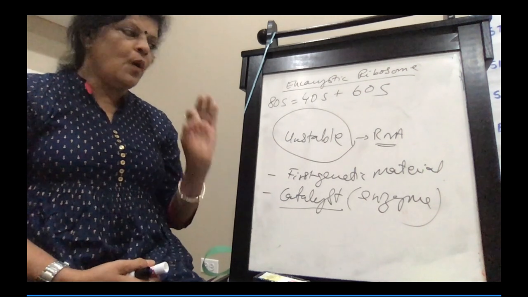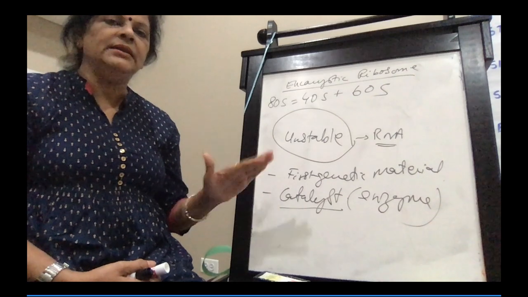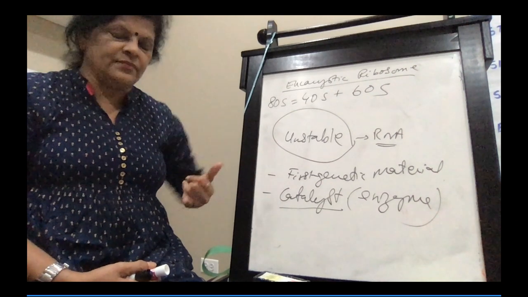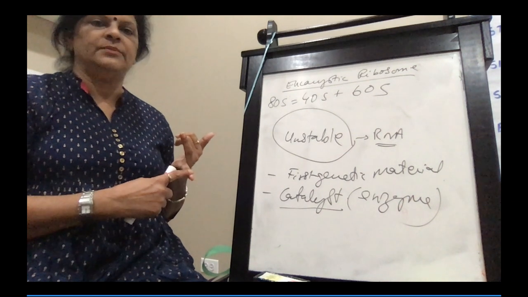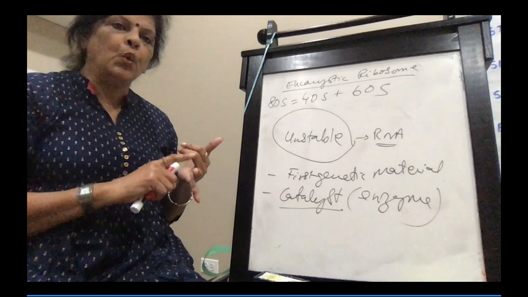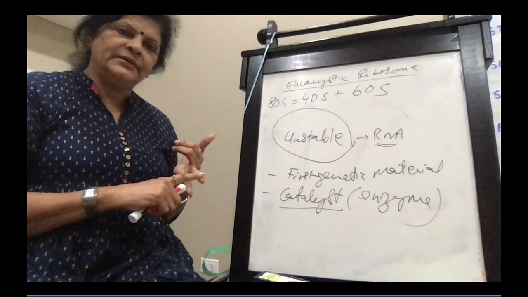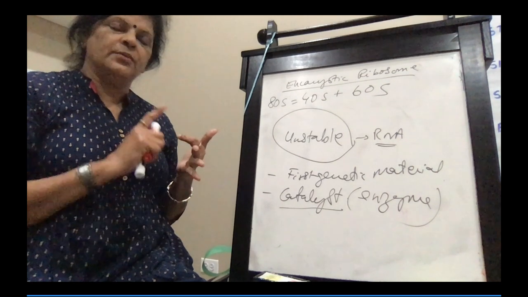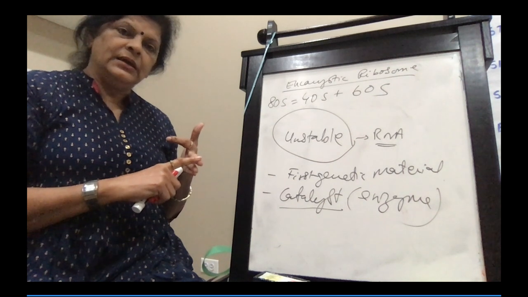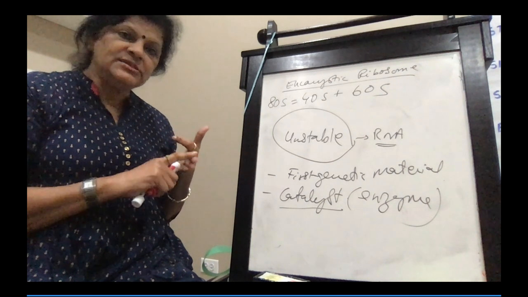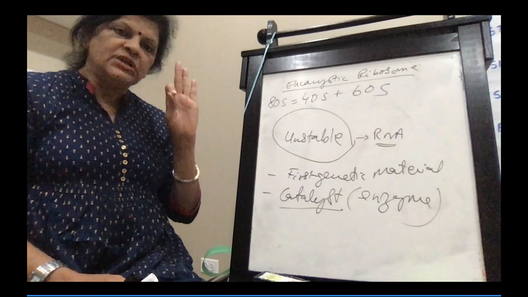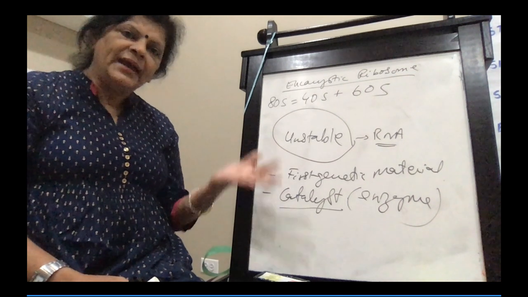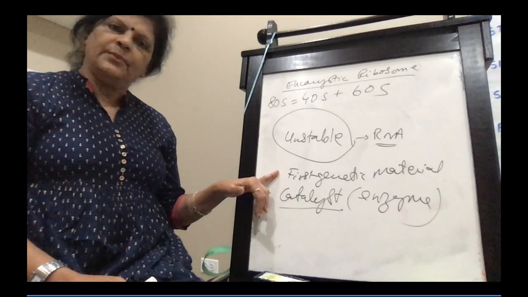But RNA is highly unstable, since it has a single strand, which makes it unstable. The presence of OH on the second carbon atom of ribose sugar makes it unstable. The presence of uracil instead of thymine makes it unstable. Because of these three reasons, slowly RNA got replaced by DNA as a genetic material.